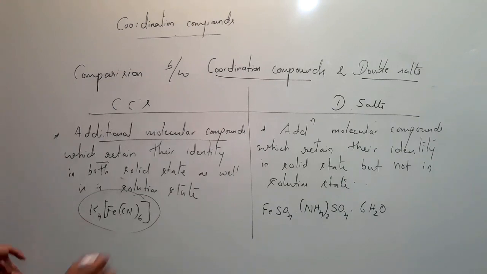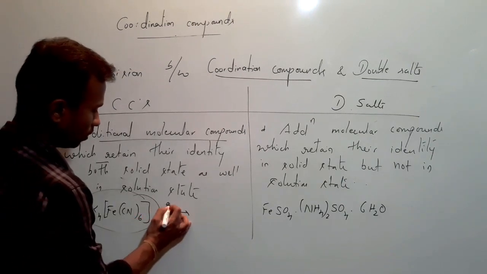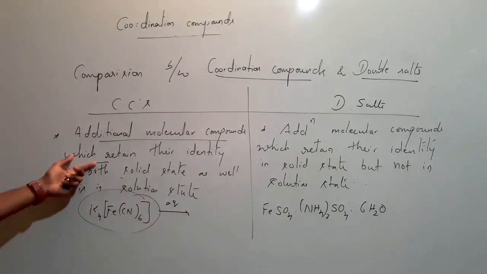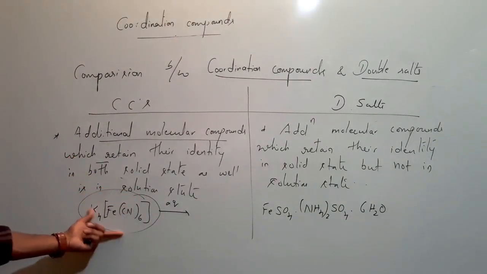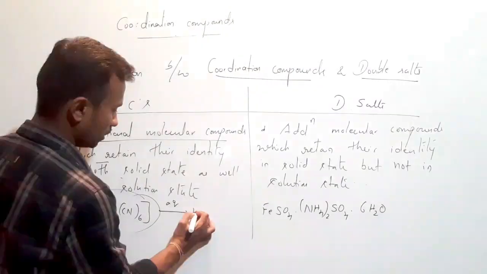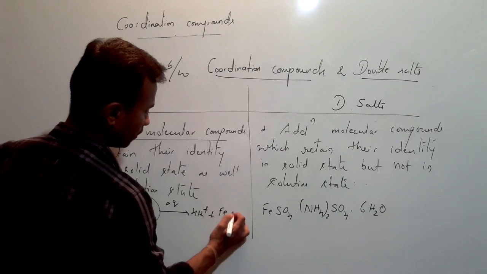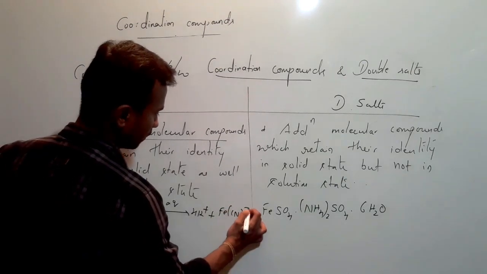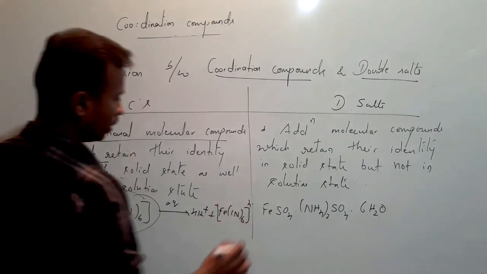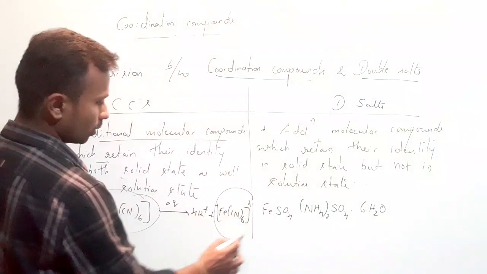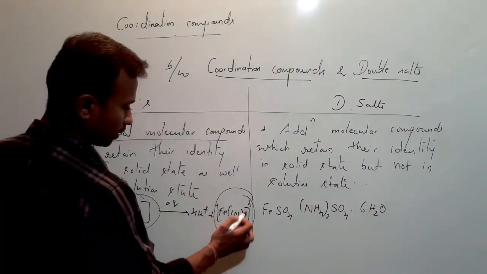Okay, when we dissolve this in water in order to make a solution of it, what will we get? We get 4K+ and [Fe(CN)6]4-. We will get products like this. On the product side you can observe [Fe(CN)6]4-.